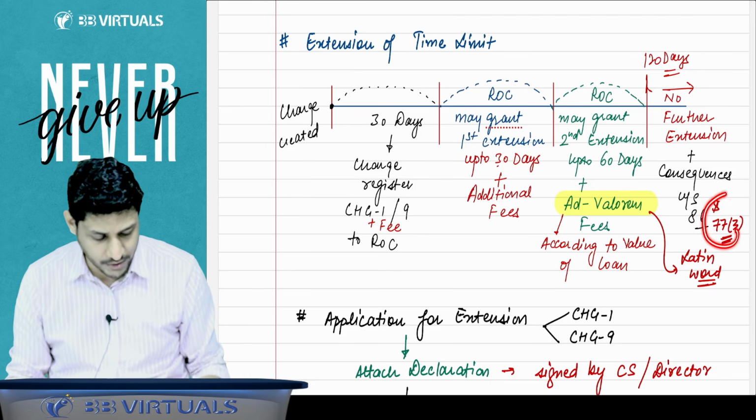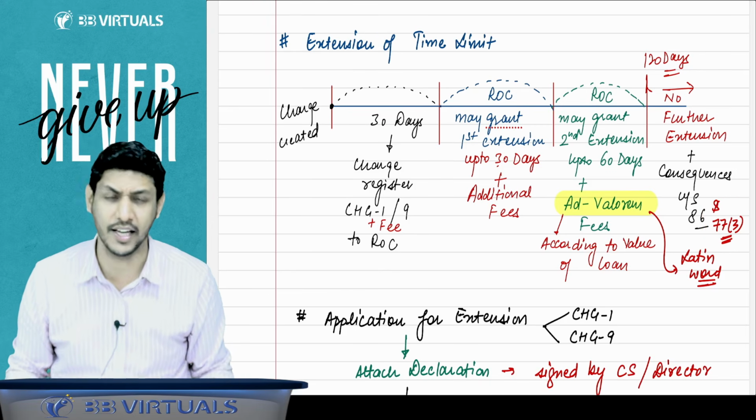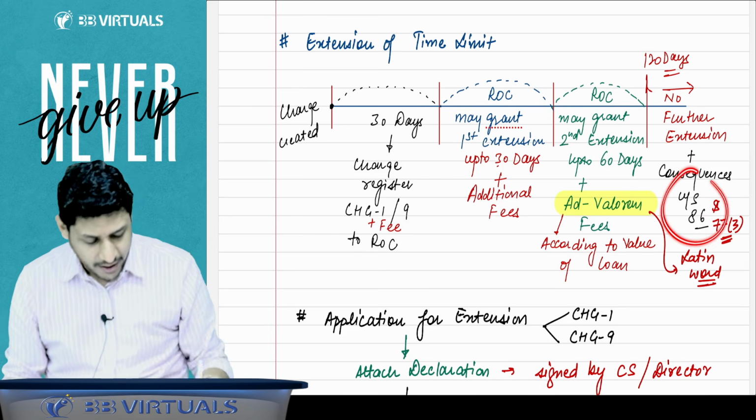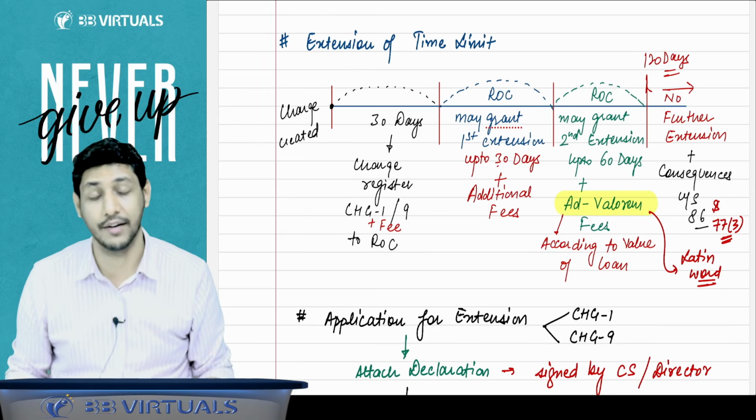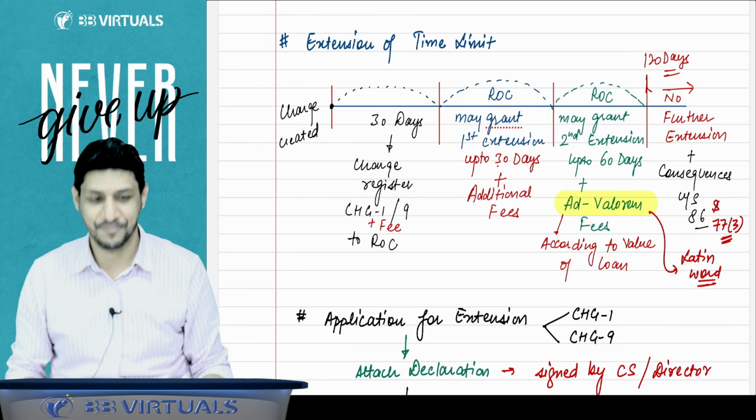Then there will be some consequences that will be under section 77 subsection 3. We will discuss that in the last. And under section 86, there will also be consequences that will be applicable.